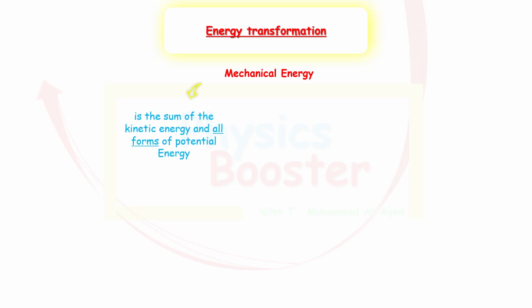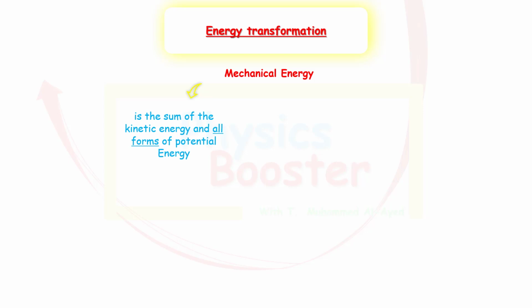Now we're going to introduce a very important term called mechanical energy. Well, we didn't talk about mechanical energy before. Is that a new form of energy? Actually, no. The forms of energy we talked about, we already finished them. What is mechanical energy then? Mechanical energy is simply the sum of all the kinetic energy and all forms of potential energy, because an object can have more than one type of energy stored in it at the same time.